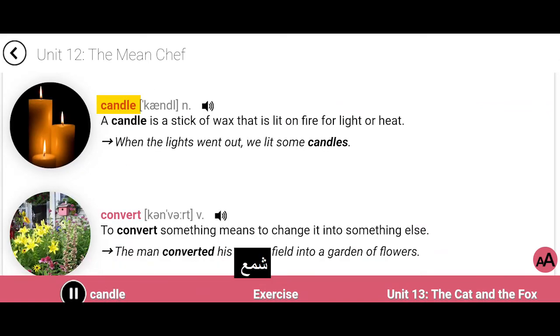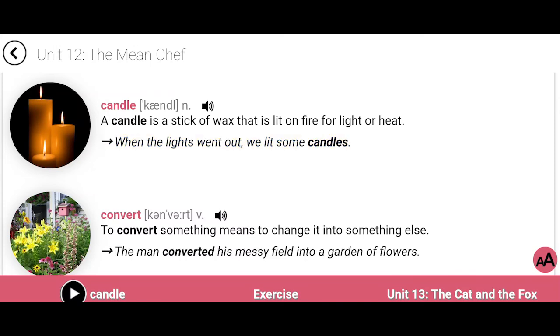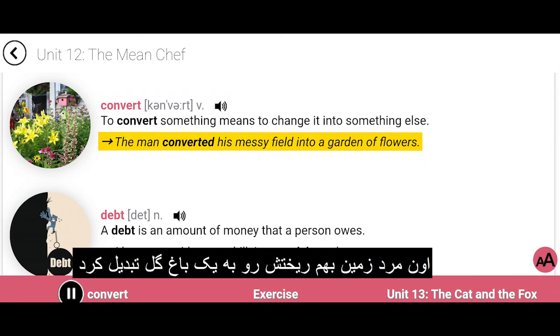Candle. A candle is a stick of wax that is lit on fire for light or heat. When the lights went out, we lit some candles. Convert. To convert something means to change it into something else. The man converted his messy field into a garden of flowers.